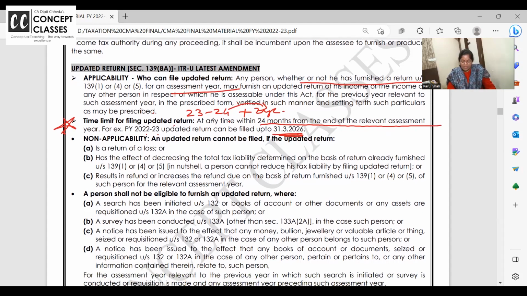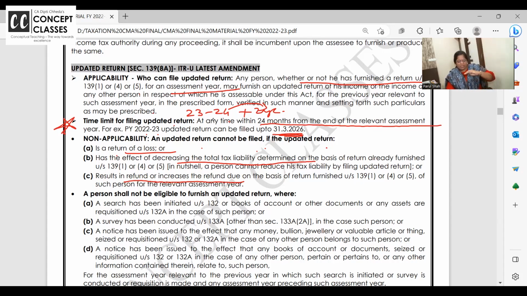Non-applicability. An updated return cannot be filed if the updated return is a return of loss. Okay, are you all getting what I'm saying? An updated return cannot be filed if it is a return of loss. You cannot file a loss return, or one that has the effect of decreasing the tax liability. Earlier you have shown 8 lakhs income. Now you want to change and file an updated return with 3 lakh income. So you are reducing the income. Indirectly you want to claim a refund, or it results in a refund, or it results in increasing the refund.